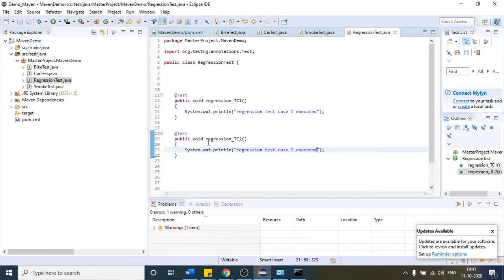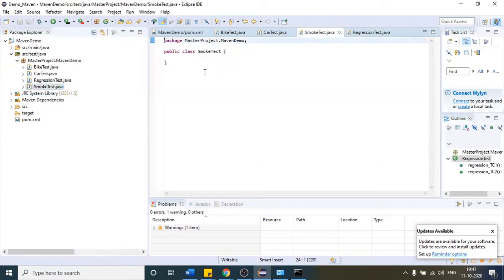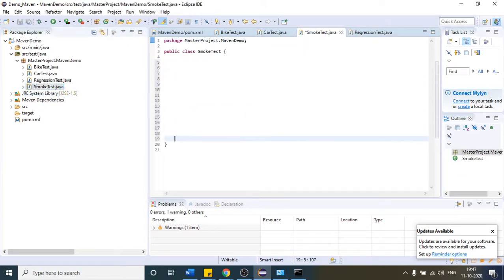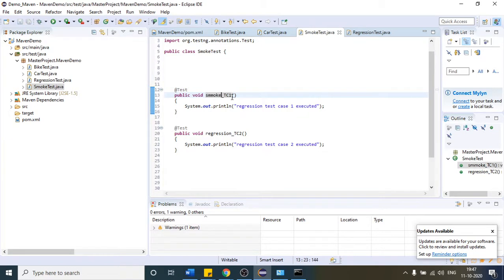Okay, so this is the output it will print. Likewise for the smoke test case as well, I am going to have two test cases. Let me create two more test cases. I just have to change the name, so I have copied it. So instead of regression this time, I will say smoke test case. Suppose there is some dummy test case, so I will write smoke test case 2.